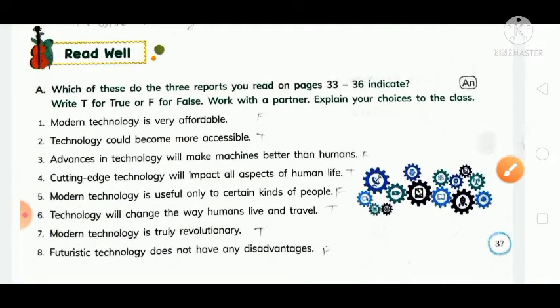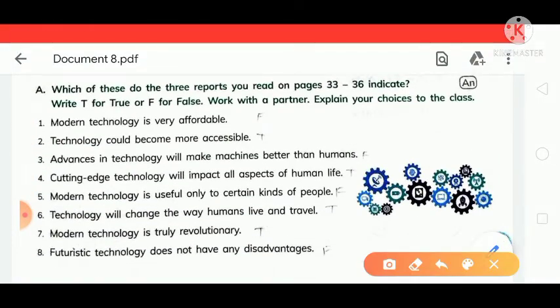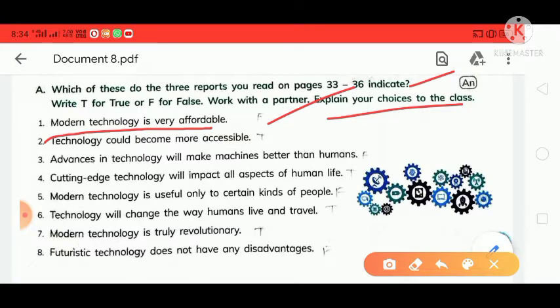Next is, which of these do the three reports you read on pages 33 to 36 indicate? Write T for true or F for false. Work with a partner. Now you can see here, modern technology is very affordable. It is a false statement, so you will write here false.